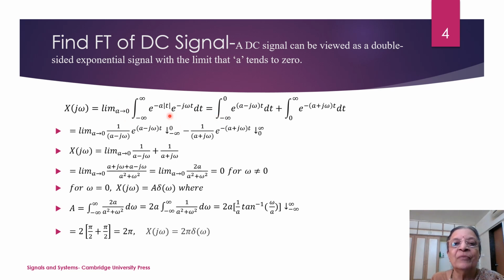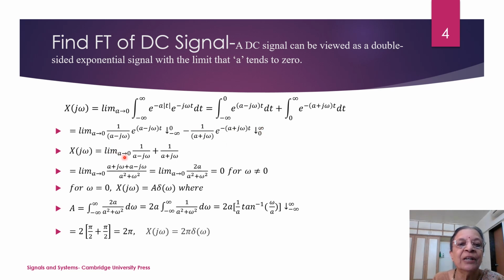Now we split the limits, from minus infinity to 0 in one term and 0 to infinity in the other term. When it is minus infinity to 0, we'll have e raised to (a minus j omega) t dt, because in that case a will be positive, t is negative. And when t is positive, you will have e raised to minus (a plus j omega) t dt. Now we integrate. When you integrate this term, you will have e raised to (a minus j omega) t divided by a minus j omega, integration minus infinity to 0. Similarly, the positive term.